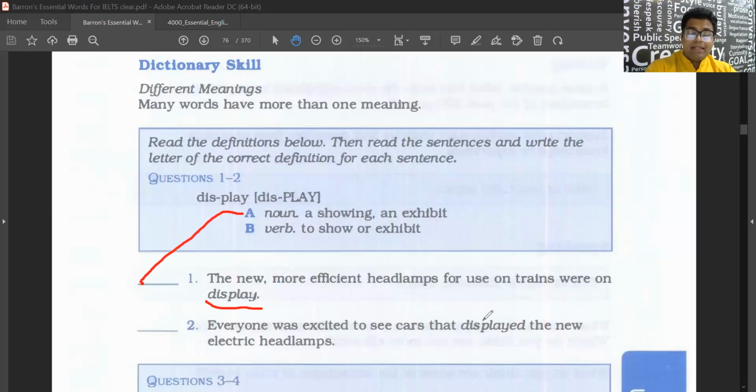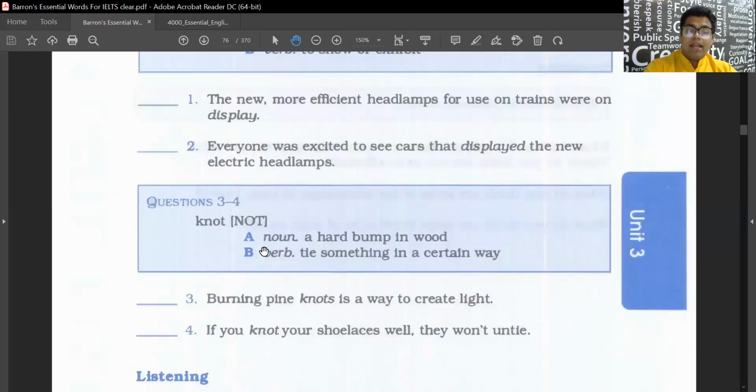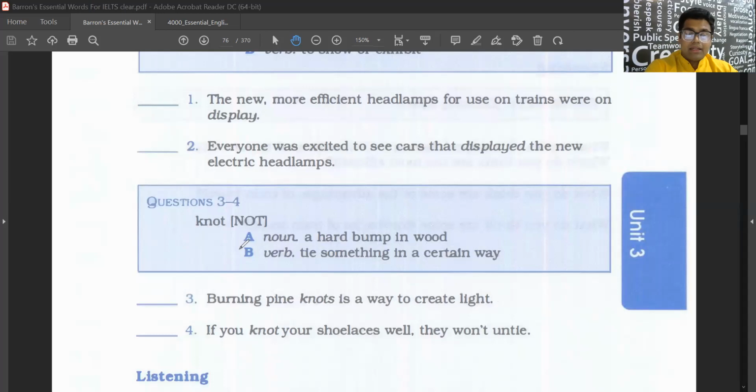Everyone was excited to see cars that displayed the new electric headlamps. So that is a verb. This is a noun. Okay, same thing here. Knot has two meanings. One, knot as a noun means a hard bump on wood. Verb means to tie something in a certain way. So burning pine knots is a way to create light. This is again a noun. If you knot your shoelaces well, they won't untie. If you tie them well, that is a verb, right? Very easy. So verb versus noun.